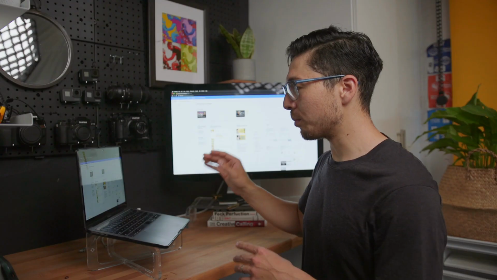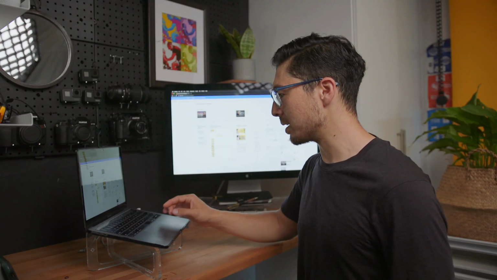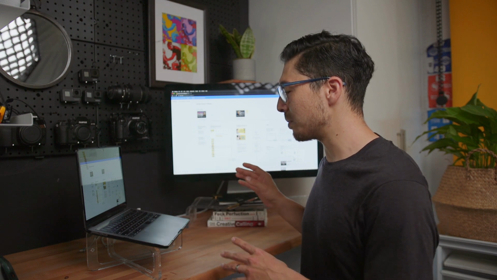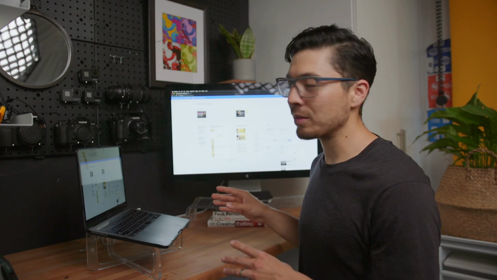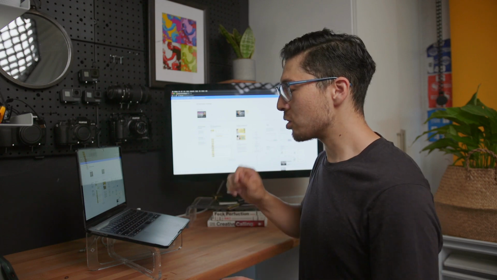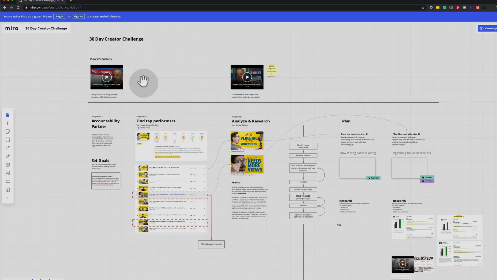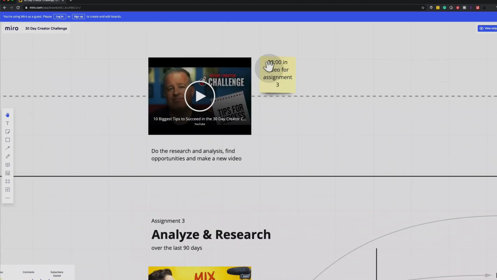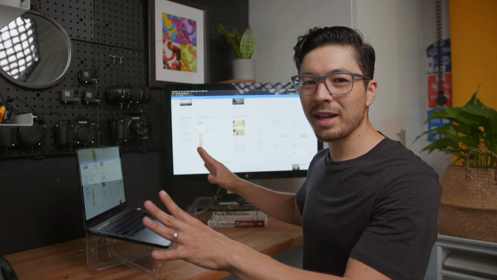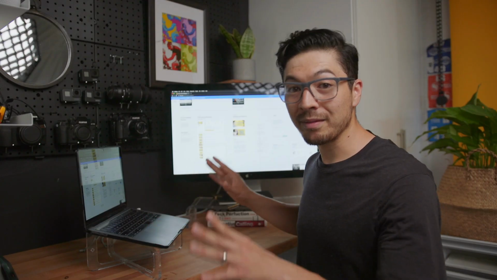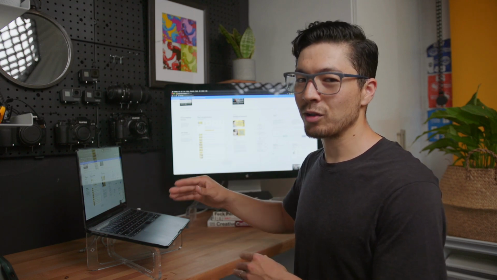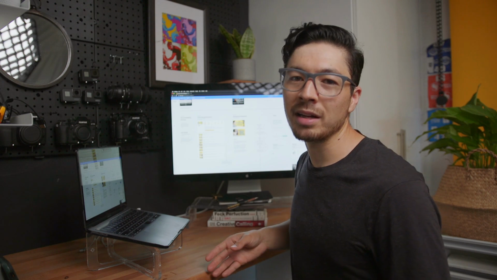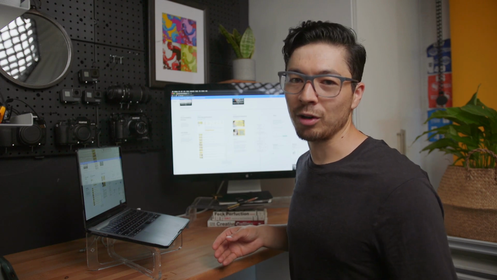Anytime I'm doing research or a project like this 30-day creator challenge by Daryl Eves, it's really nice to be able to just throw screenshots of analytics and different types of research that I've done onto a page, draw arrows and circle things and highlight things, add sticky notes where I need to. It's really nice to be able to just visualize everything on this large board. That's the type of thinker that I am. And this is where I feel like it has an advantage over just having a long tube of content like in Notion or any other note-taking app.